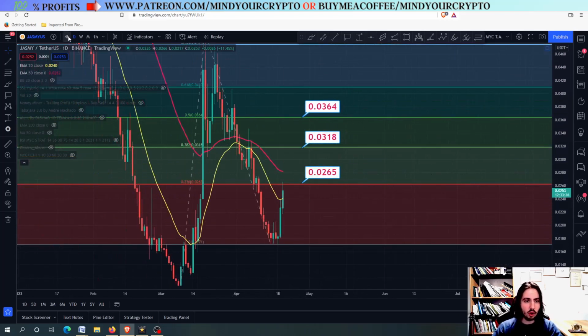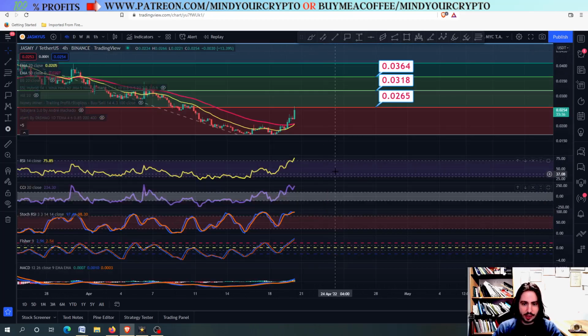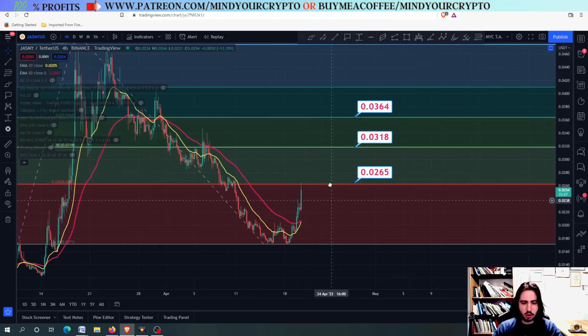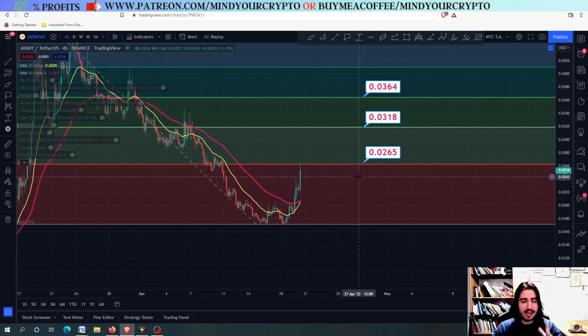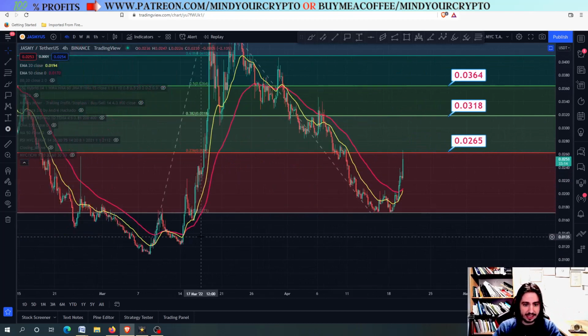So right now on the 4-hour frame, what we can see is that we have a very, very high risk with the RSI, same with the commodity channel index right here, and same with the stochastic RSI. So eventually a mini correction could be the case right here, but at the end of the day, what I advise is to pay attention right now to the price analysis and the price targets, because technical analysis can go fast into an overbought, like here, for example, right?